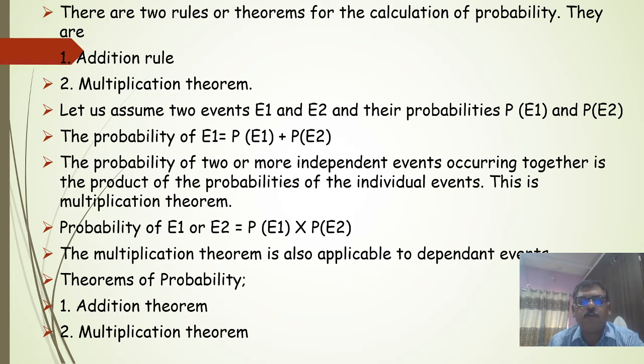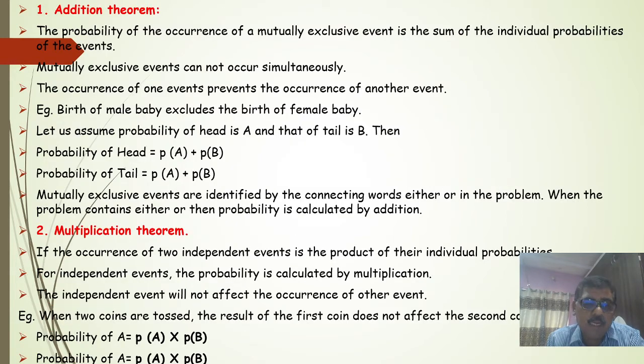The probability of two or more independent events occurring together is the product of the probabilities of the individual events, and this is the multiplication theorem. The probability of E1 and E2 is equal to P(E1) into P(E2). The multiplication theorem is applicable to dependent events. So there are two theorems, one is the addition theorem and another one is the multiplication theorem.